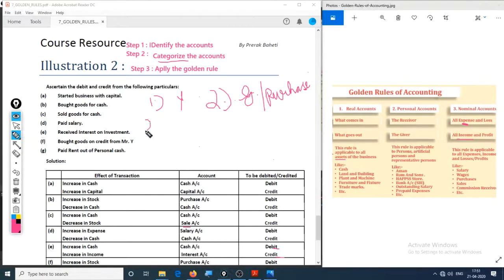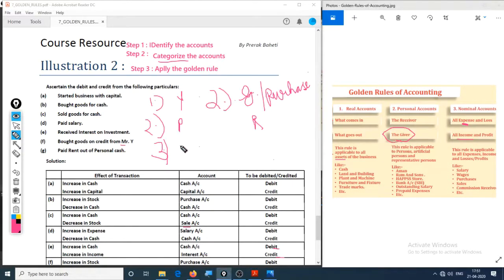The second step is categorize the account. Mr. Y is a person, a natural person, that's what we can guess as it is a Mr. here. So Mr. Y is a personal account, and goods or purchase is a real account. The third step for the personal account: Mr. Y is the giver.